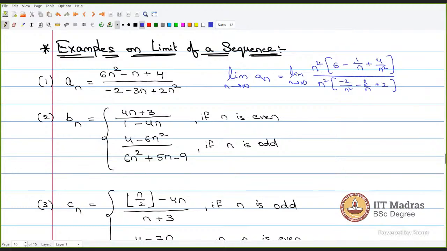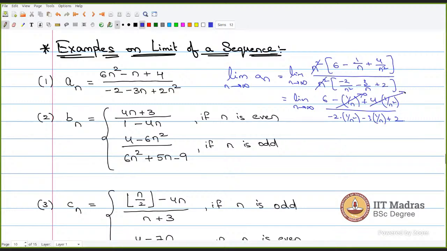Now I can cancel out n squared and n squared. Now, as I have already told you, you have to remember that as n tends to infinity, 1 by n goes to 0. Now if you see 6 minus 1 by n plus 4 times 1 by n squared, divided by minus 2 times 1 by n squared minus 3 times 1 by n plus 2, as n tends to infinity, this particular term will go to 0.